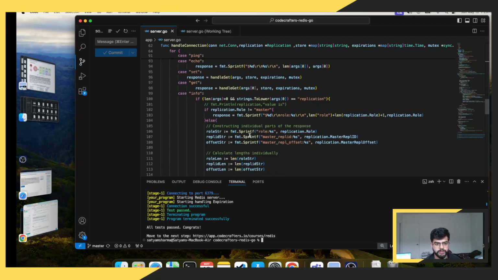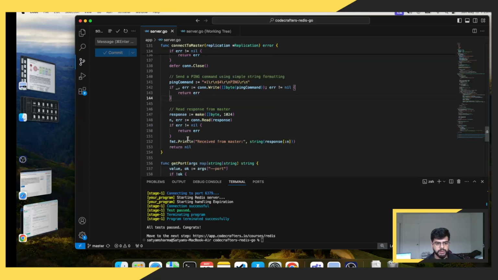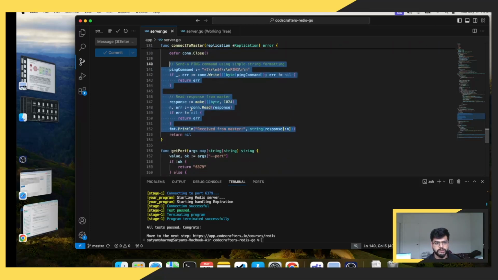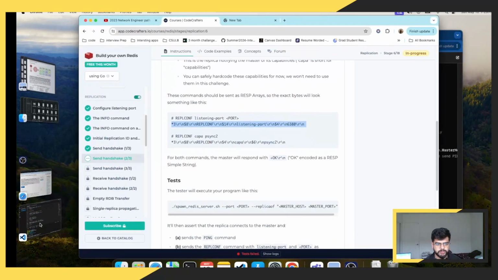So basically, wherever I'm pinging the master, okay, here's the ping command. I guess I need to write two more commands here. Should I make another function for it? These are the two commands that I want. This is one command. This is the next command.